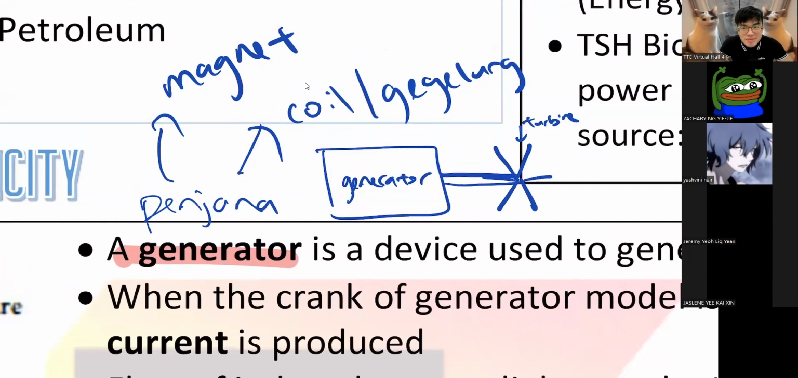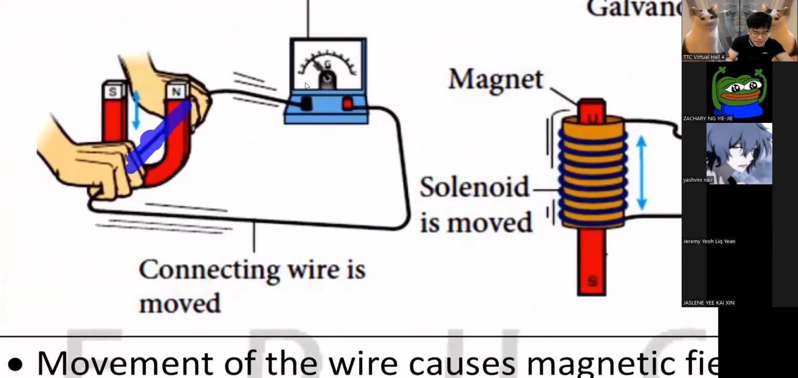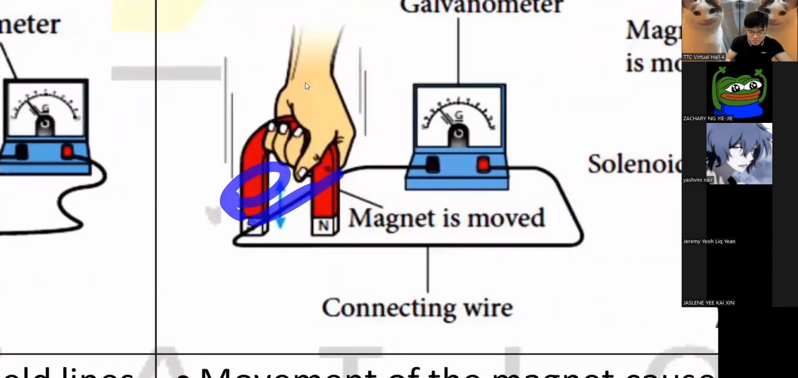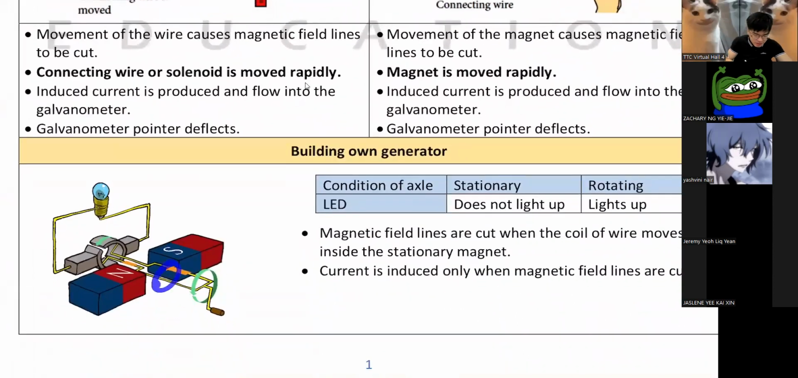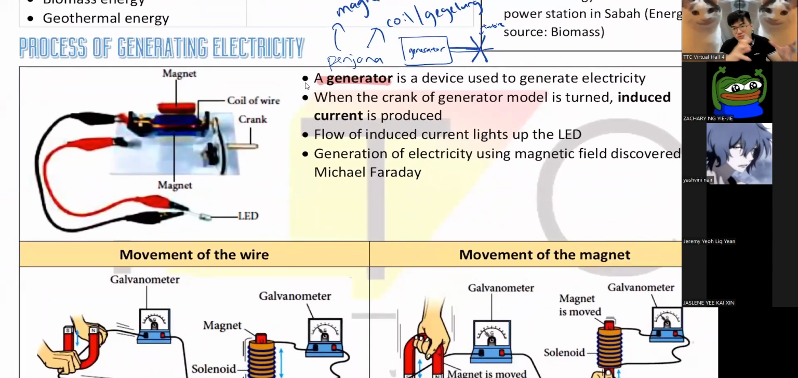So if you spin the turbine, you spin the coil, or when you spin the magnet, you will get electricity. Can understand? As you can see here, I can either move the wire, the magnet doesn't move, or I can move the magnet, the wire doesn't move, I will get electricity. This is the most basic concept of electricity. When you use a generator to generate electricity, this is what we call induced current.